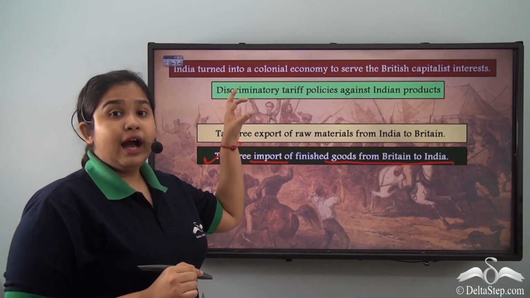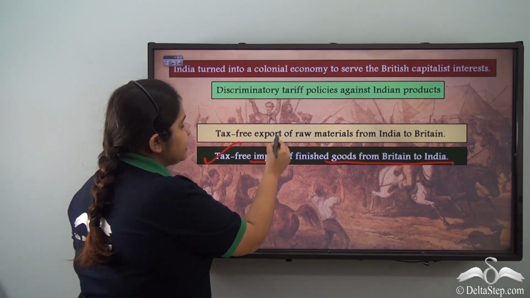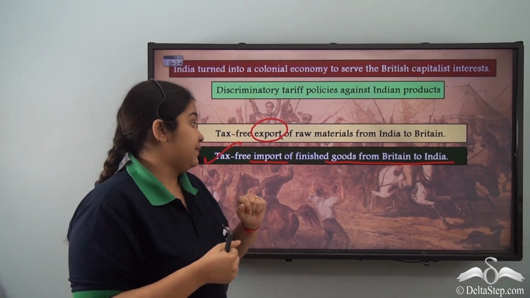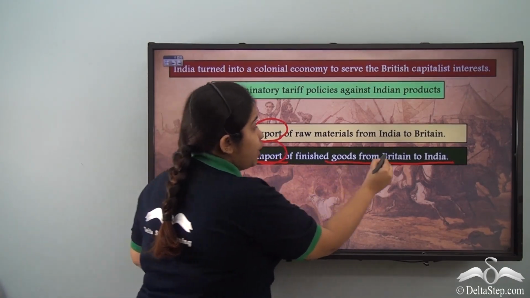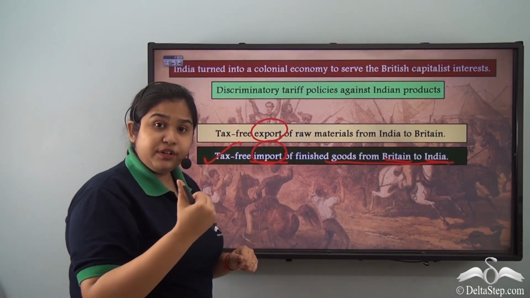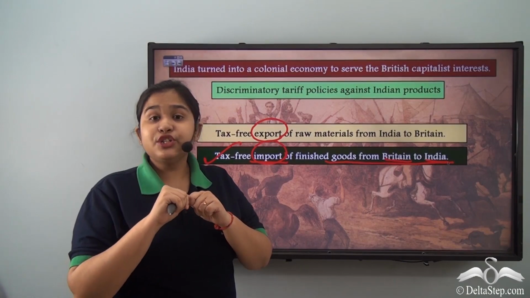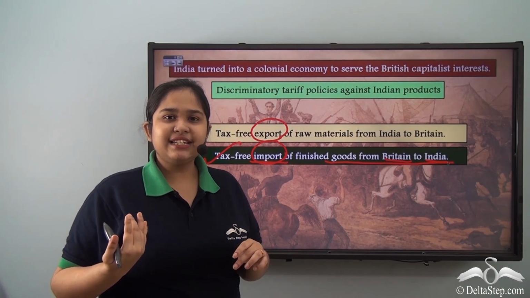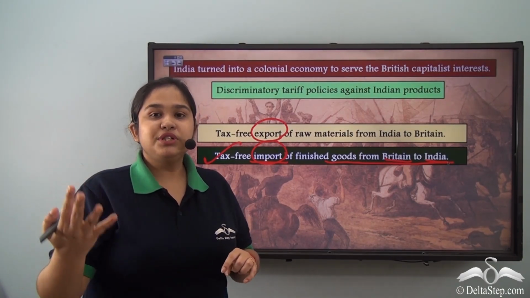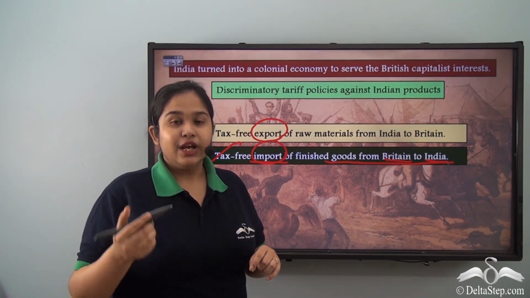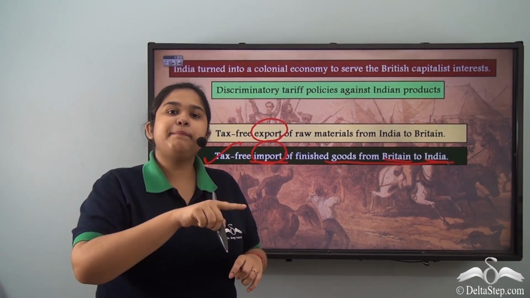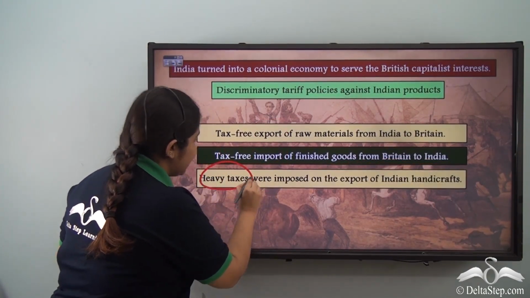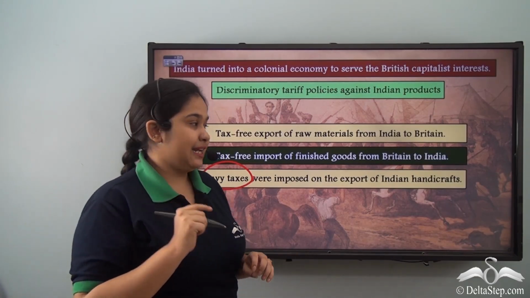If you look at the two points very closely, first, the export is being done without a cost, so the British are not incurring any cost. Second, the import of finished goods from Britain to India is done without any cost. Again, the British colonizer is not incurring any cost. So neither are they paying for the resources that they are taking, nor are they paying a duty for the products that they are bringing in. So zero expenditure on the part of the British. But heavy taxes were being taken from the Indian export.